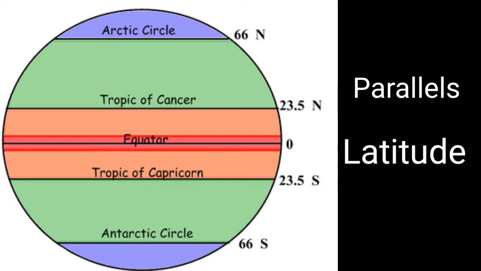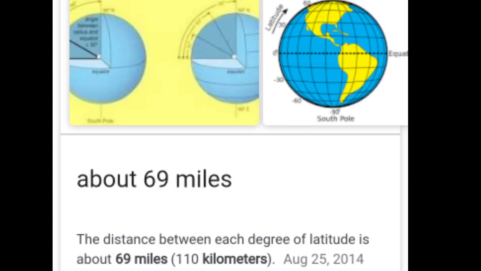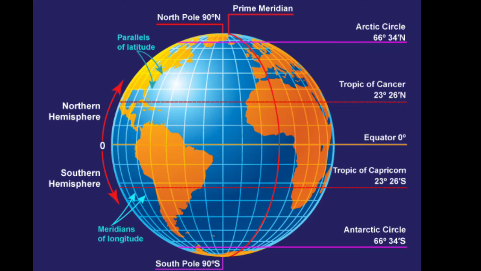There are 90 degrees of latitudes on each side of the equator. 90 degrees north and south are points. Including the equator, totally there are 181 latitudes on the globe. The ground distance between 2 degrees of latitudes is 110.4 kilometers. Important latitudes are: 0 degree latitude, also called the equator or Great Circle; 23.5 degree north latitude, also called Tropic of Cancer; 23.5 degrees south latitude, Tropic of Capricorn; 66.5 degree north latitude, Arctic Circle.